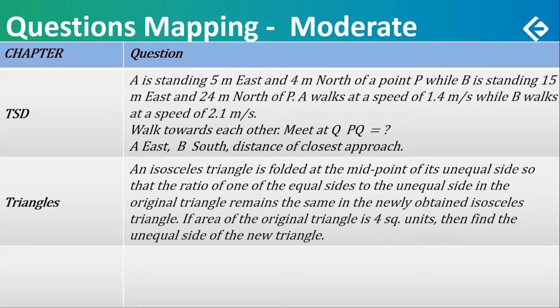Whenever you fold an isosceles triangle like this, the resultant triangle has to be a 90-degree right angle triangle. That means the initial is also a right angle triangle, and it is mentioned that it is isosceles. That means it is indirectly a right angle isosceles triangle that you're talking about. If the area of the original triangle is 4, then find the unequal side of the new triangle.